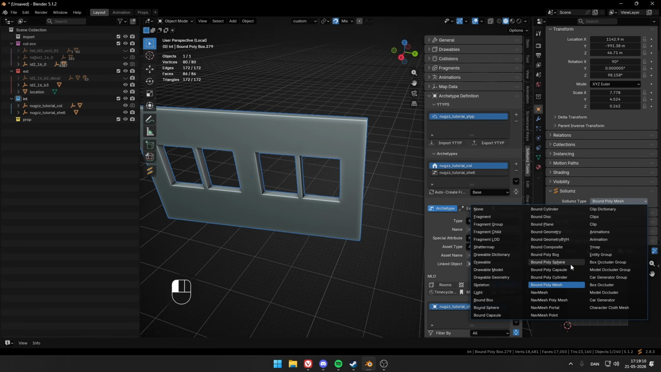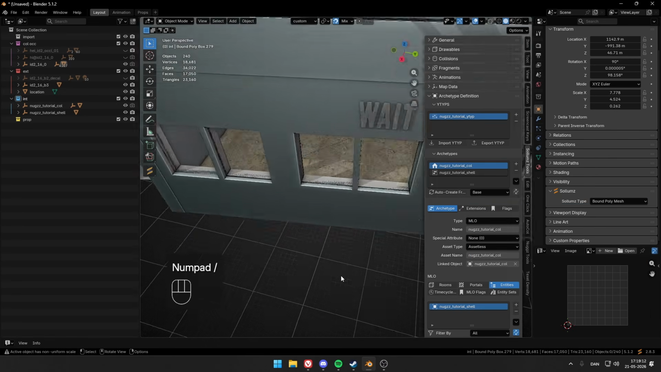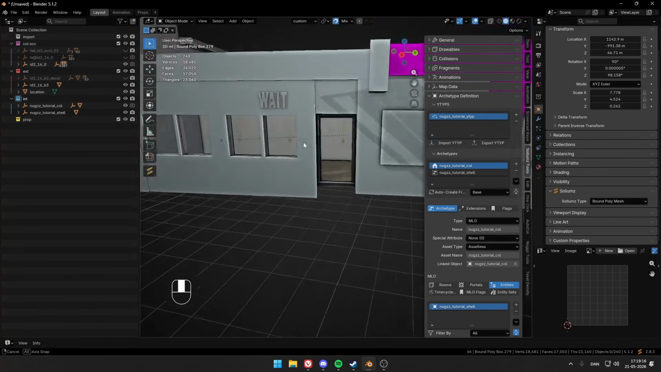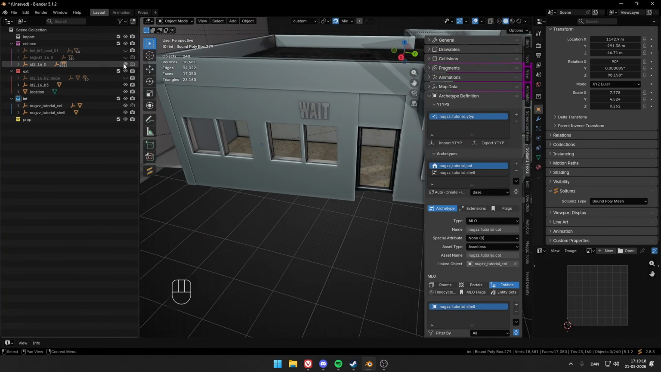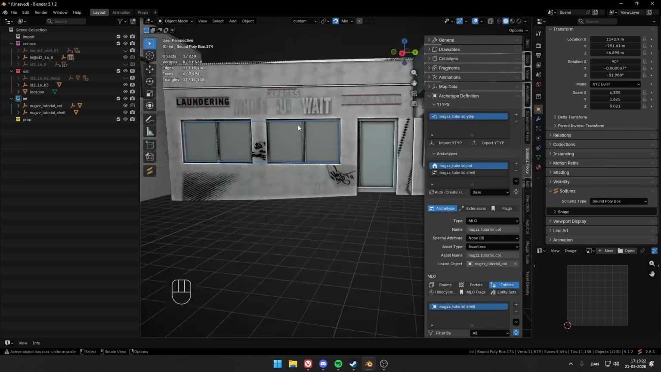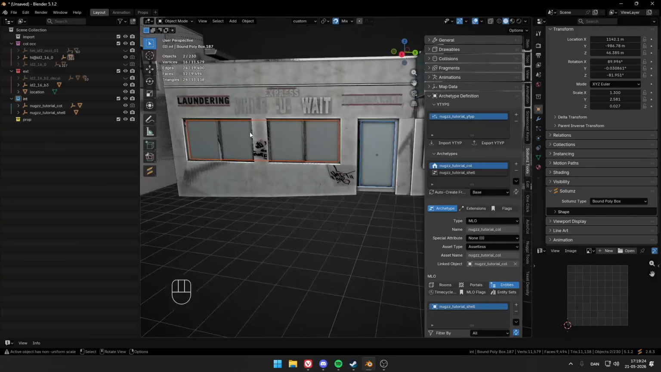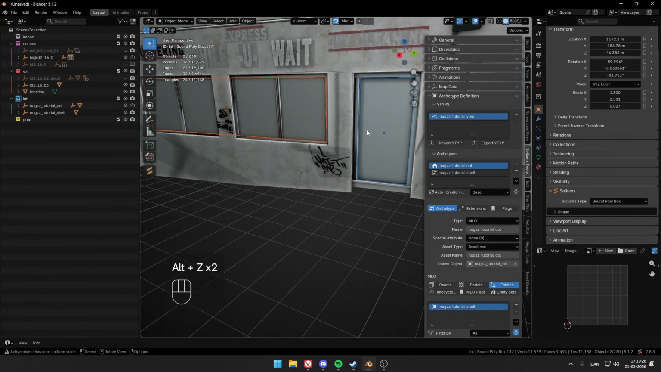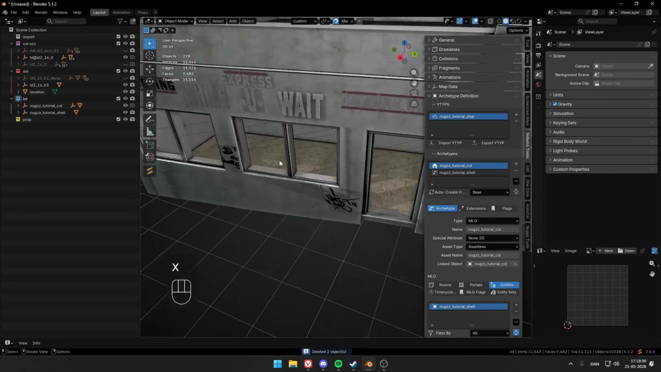So change it to this one. And I can unhide again. So now the first collision is done. We can just hide that and unhide the other one. This one is pretty easy actually. So that's just the windows and the door. We can just delete that. Like go.